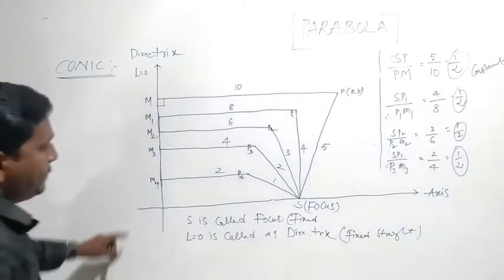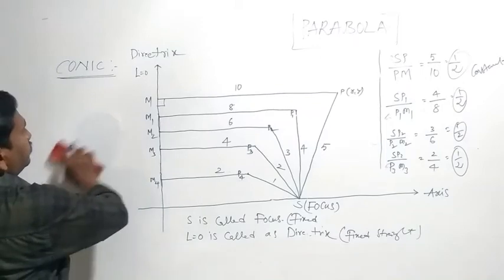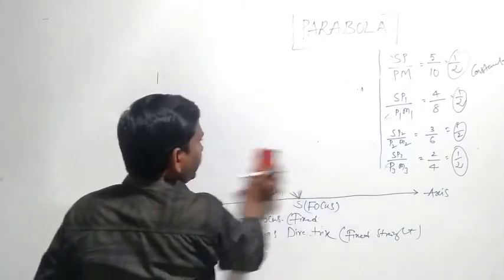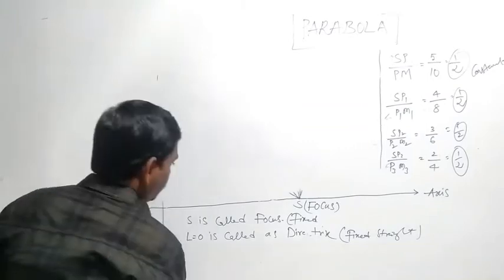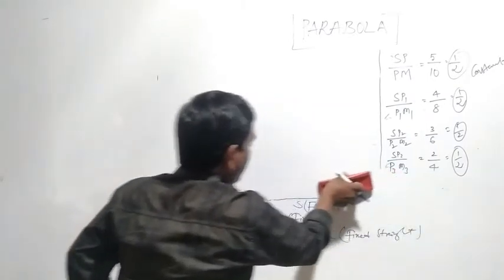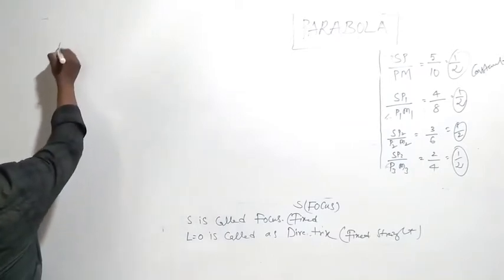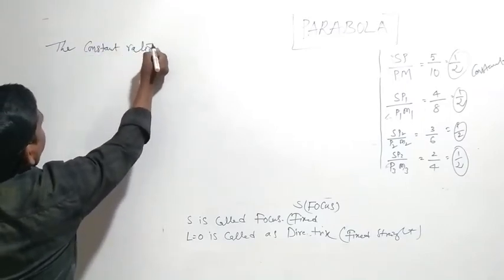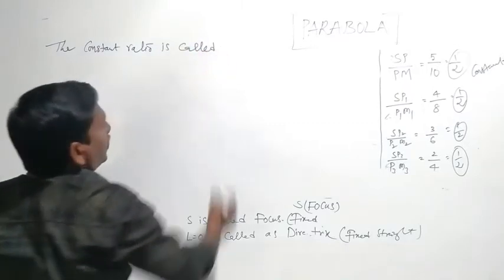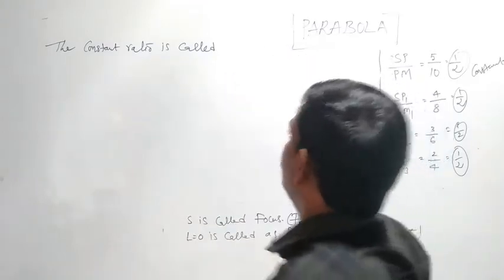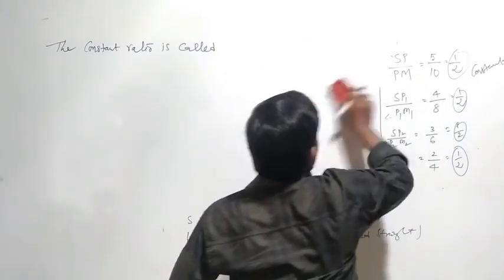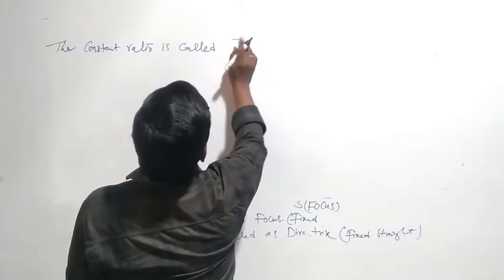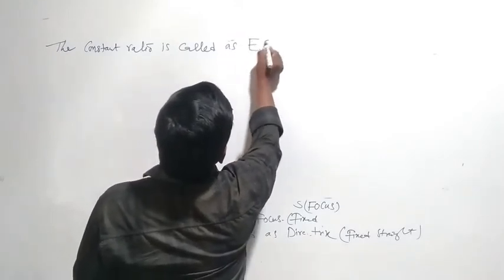An important point: the constant ratio is called eccentricity.